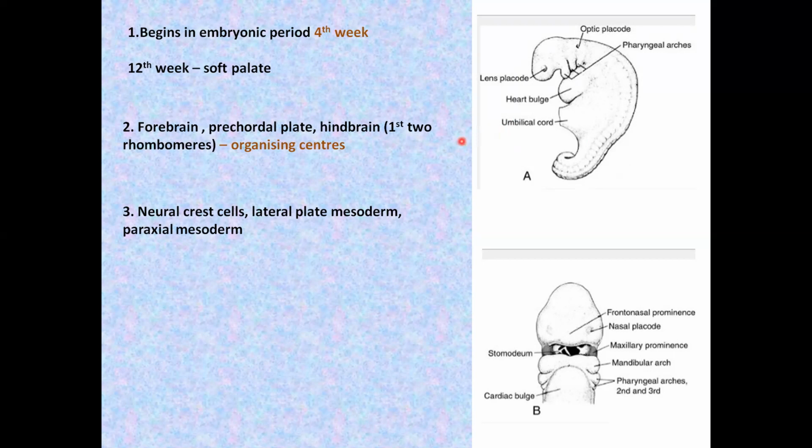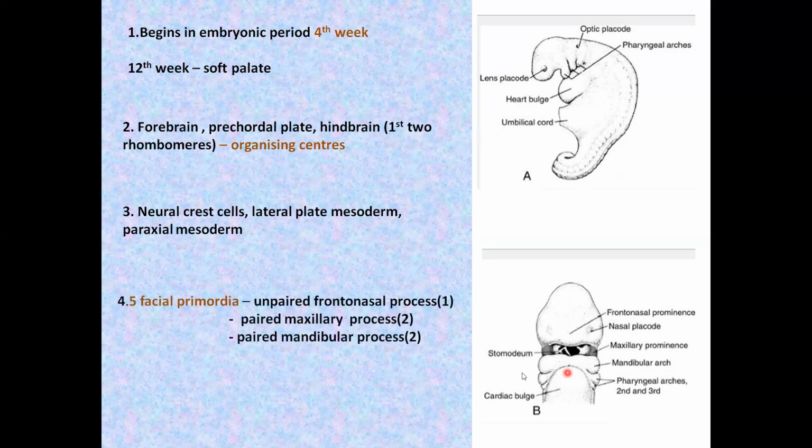the neural crest cells. Around 4th week, surrounding the stomatodium, that's the future oral cavity, 5 facial primordia can be recognized. Above the stomatodium is the frontonasal prominence. It's single and paired. It's nothing but the mesoderm that proliferates in relation to the developing forebrain. The proliferation of this mesoderm causes the frontonasal prominence to project downwards and overlap the upper part of the oral cavity. The stomatodium is bounded below by the mandibular process on either side.